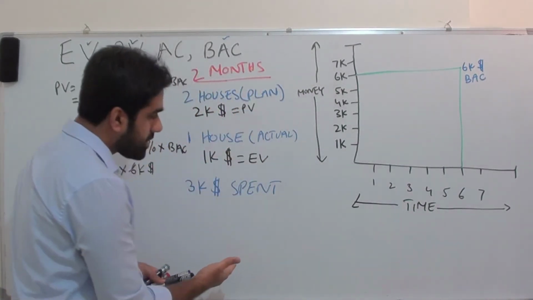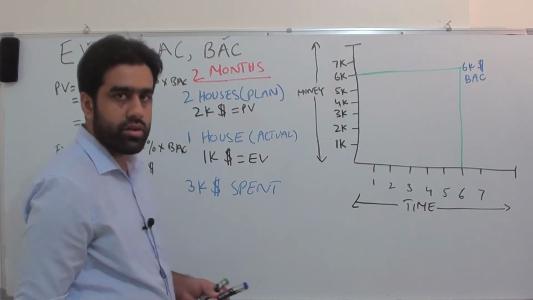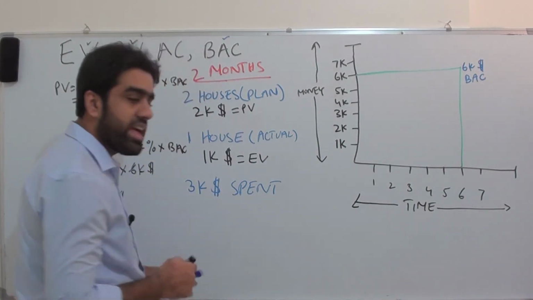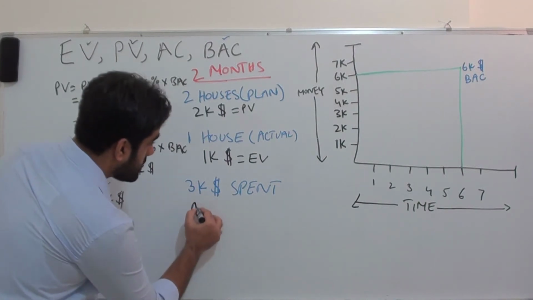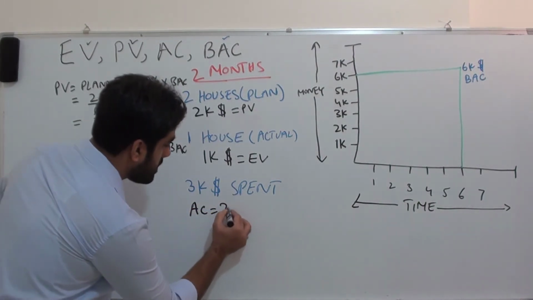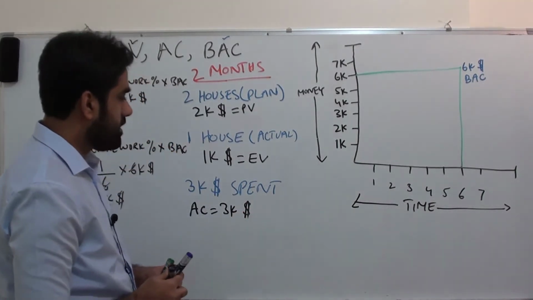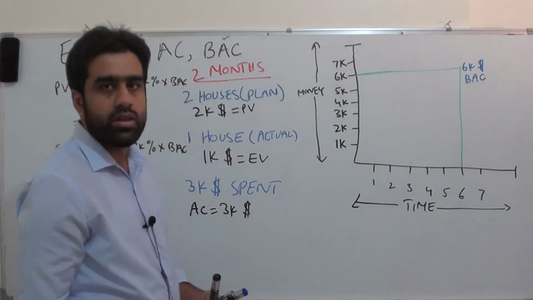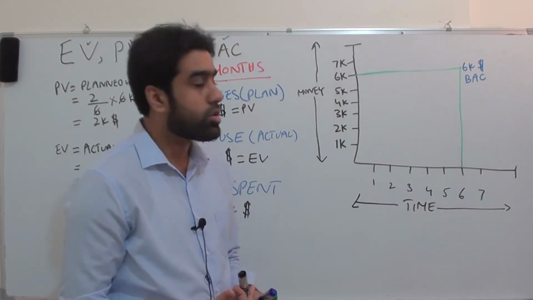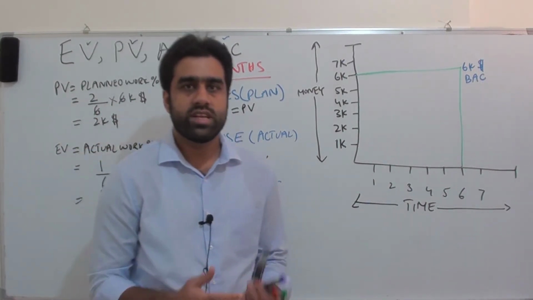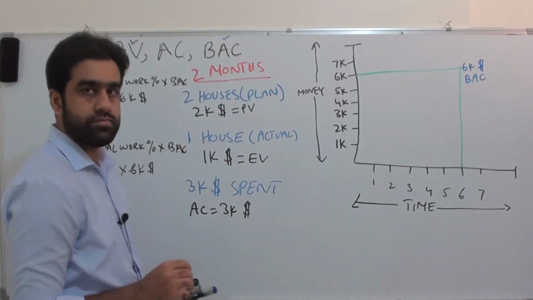And in this problem statement, they are telling us that you have spent $3,000, right? So this is what is called actual cost. So actual cost is $3,000. It's very simple, very easy to understand, but again very important because all the coming formulas that are a little bit complex will be depending on these 4 parameters.